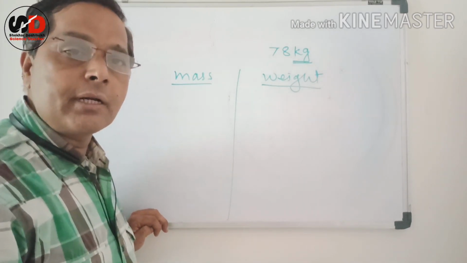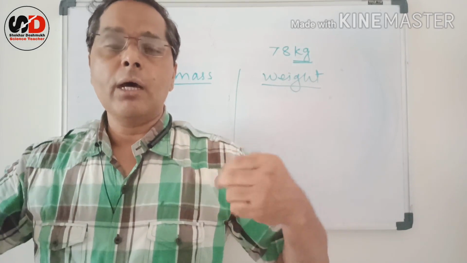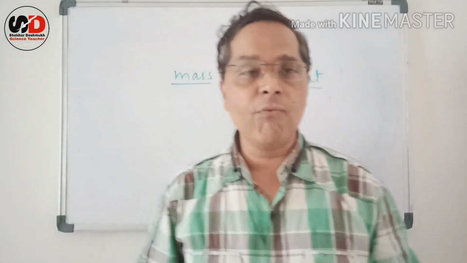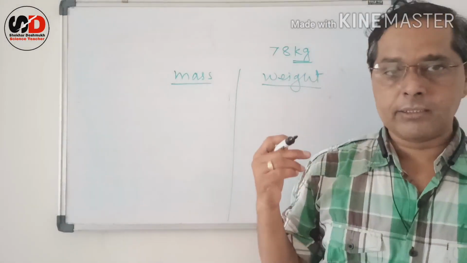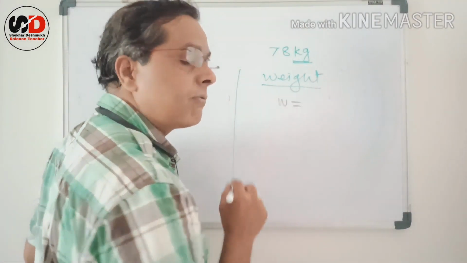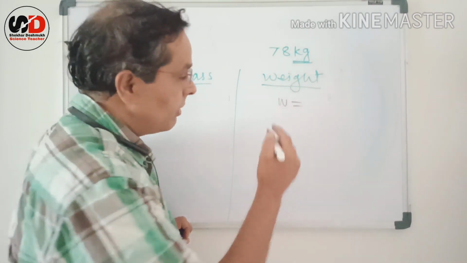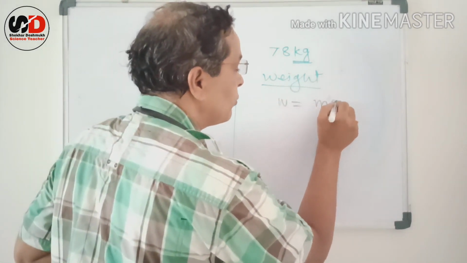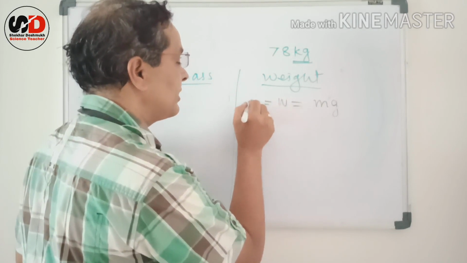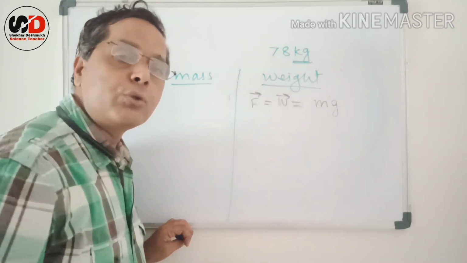Weight is nothing but the gravitational force acting on our body, or on any object. So weight is equal to the gravitational force acting on our body, that is m into g, because we know F is equal to m into g.